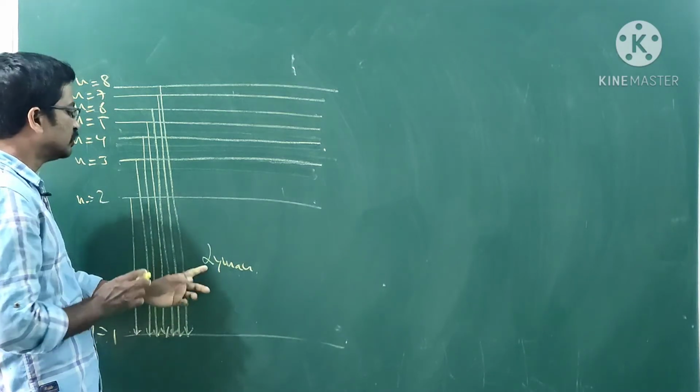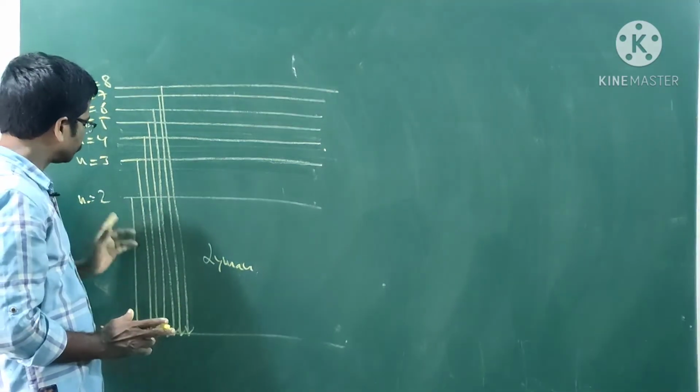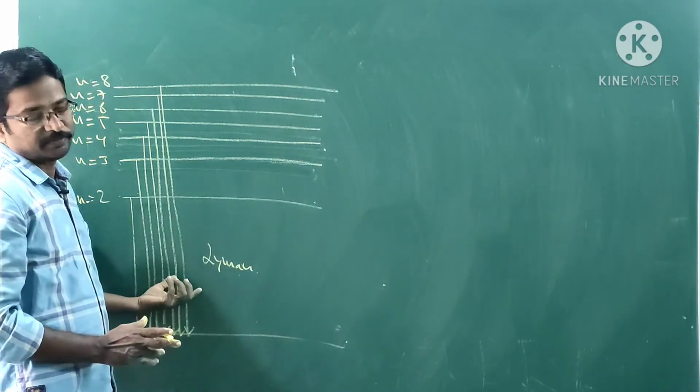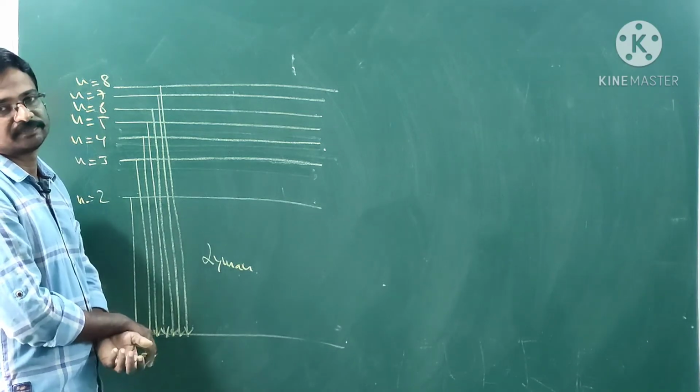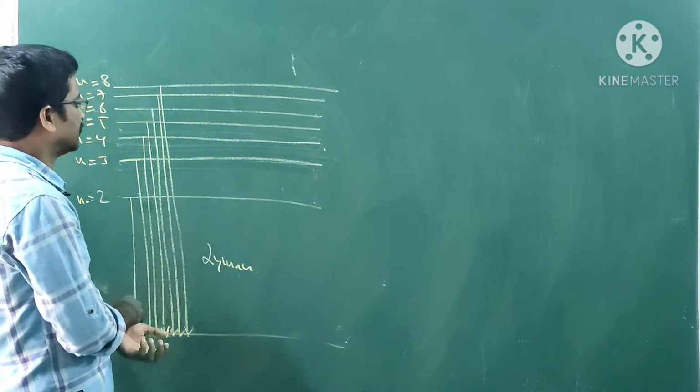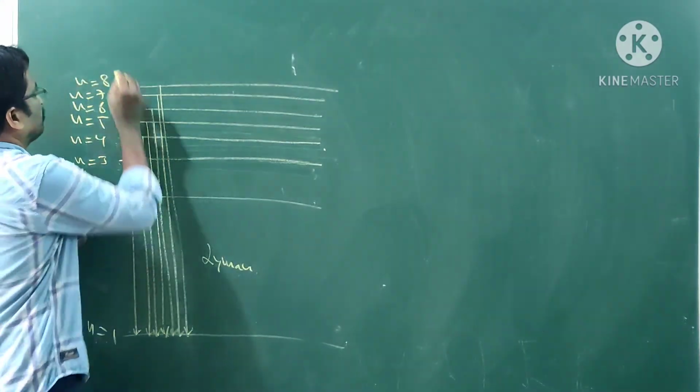By passing UV light, you can get these lines. This is studied by Lyman. This is known as Lyman lines. Okay, next case, another scientist. This is emission spectra.